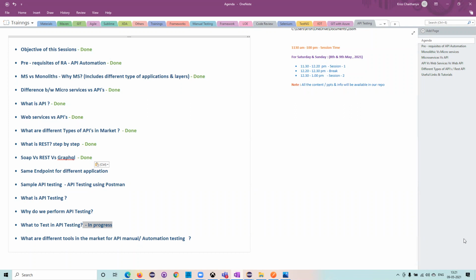I've shared one link actually, a fake REST API. We tried getting a request response, and we found that many of the methods are not working.